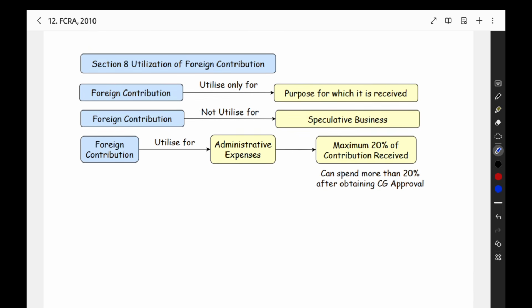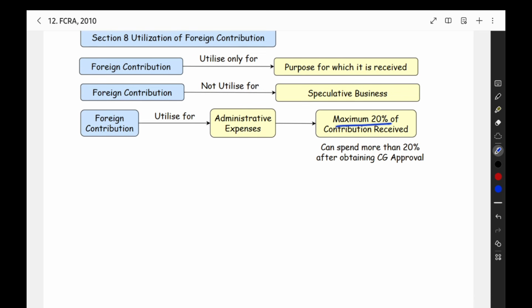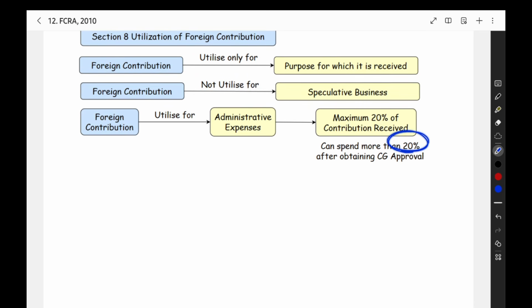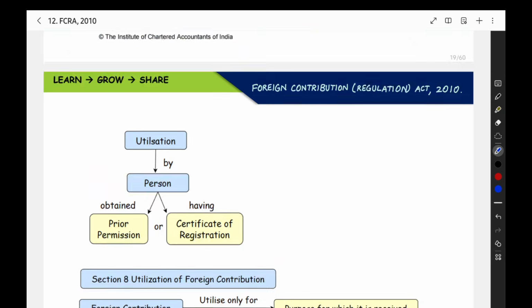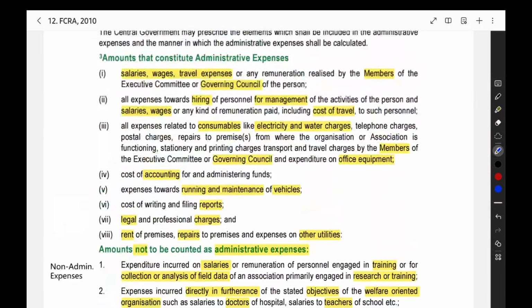Then for administrative expense, the maximum is 20% of the contribution received. That much only you have to spend on admin expense like staff salary. You have to spend only 20%. If you want to spend more than 20%, go and get the central government approval. After that, you can spend more than 20%. The normal limit is 20%. If you want to do more than that, get the central government approval. The utilization we are talking about is for a person who has obtained the prior permission or the certificate of registration. After that, the person will receive the foreign contribution. Then that utilization only we are talking about here.